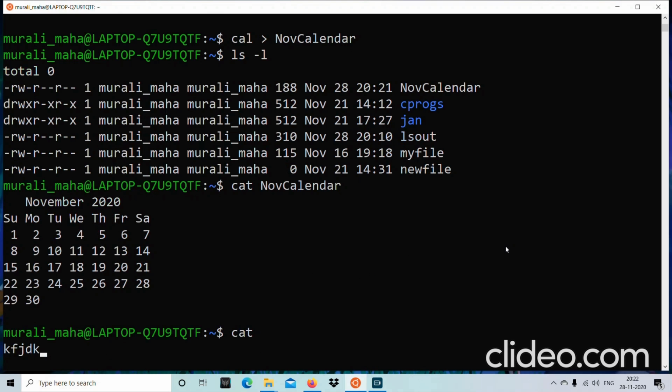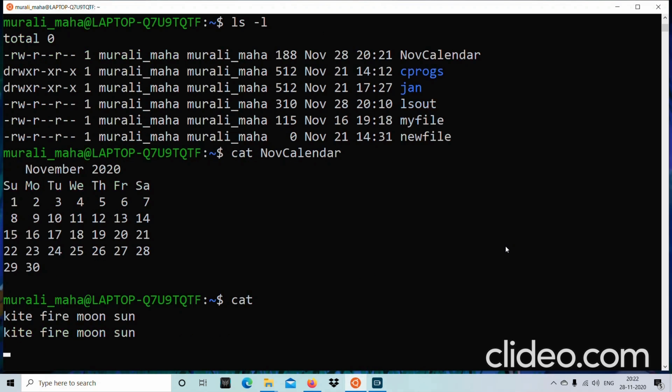It expects the input from the keyboard. So here, kite, fire, something like this, moon, sun. It reads the input from the keyboard and sends the output to the monitor. You press Ctrl D, it comes out.